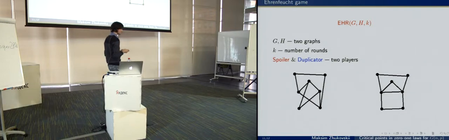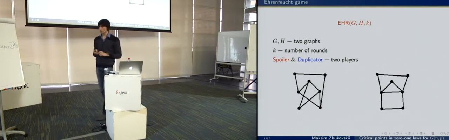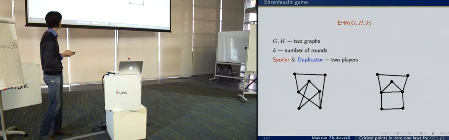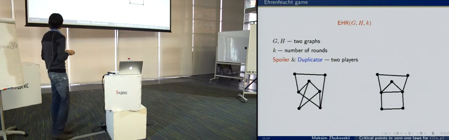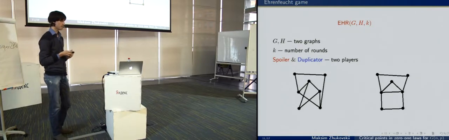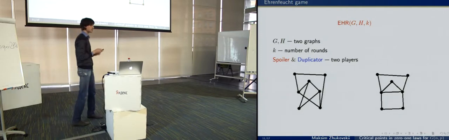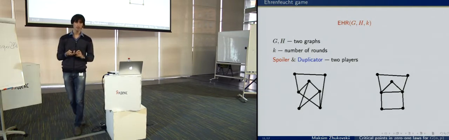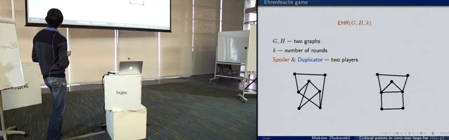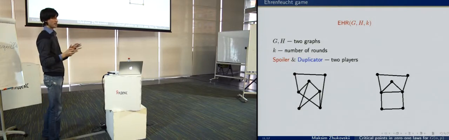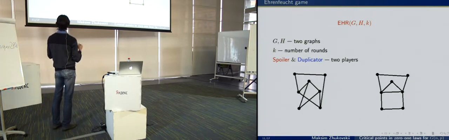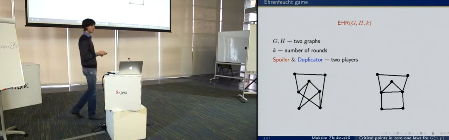And now I will talk about the proofs of the 0-1 laws. All these proofs are based on the Ehrenfeucht theorem. First of all, let me remind the definition of the Ehrenfeucht game. Let there be 2 graphs, G and H, and k rounds, and two players, spoiler and duplicator. In each round, the first move is the move of spoiler, and the second move is the move of duplicator.